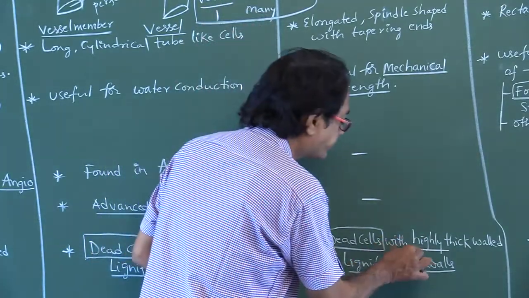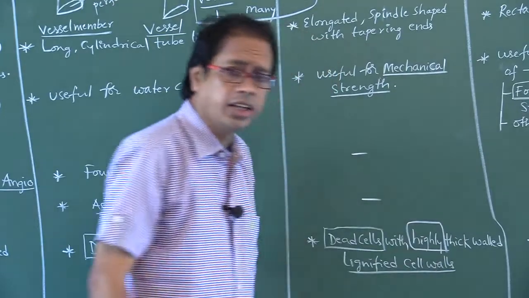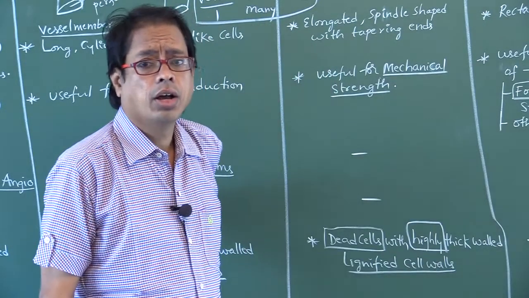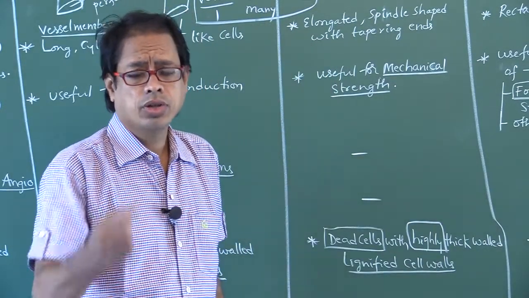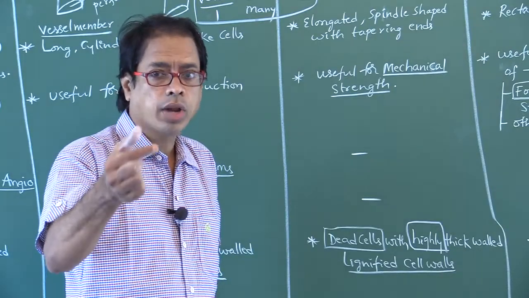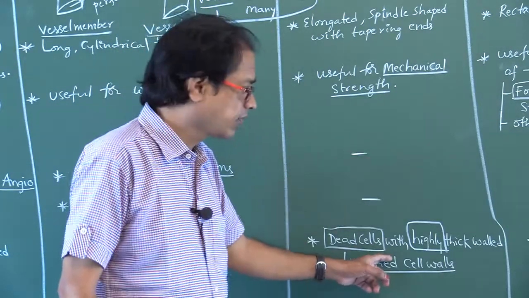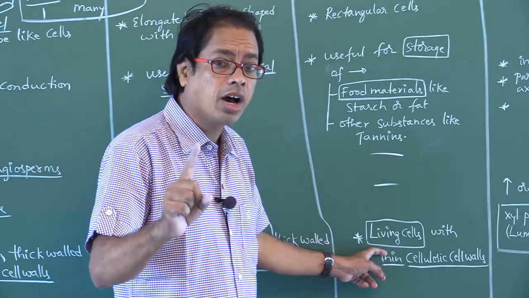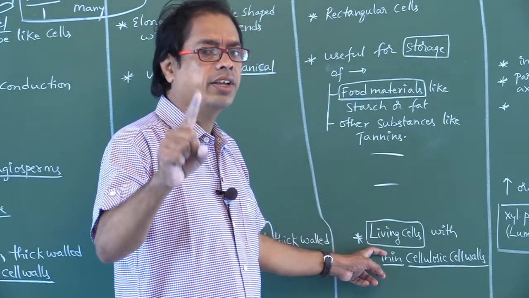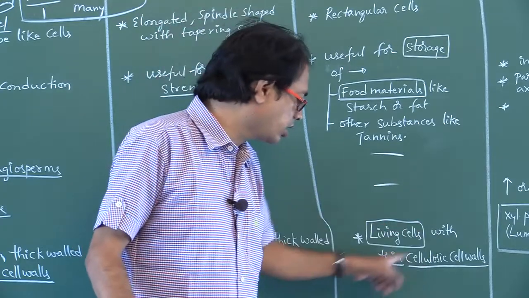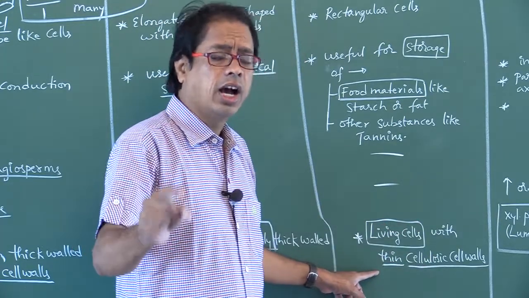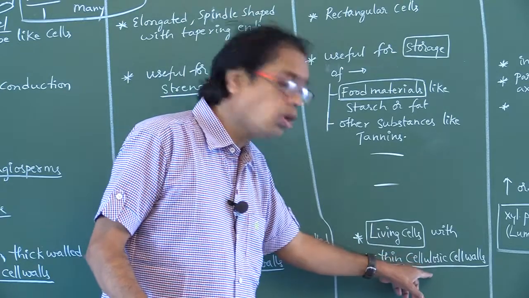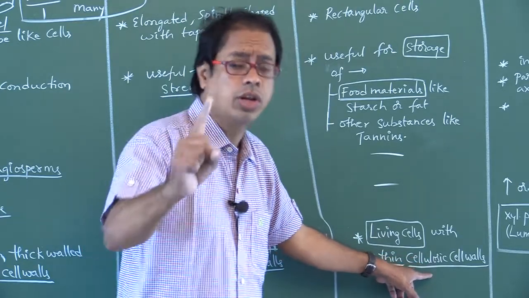Xylem fibers have highly thick walled lignified cell walls. That is, lignin is the most abundant component, present in more amount in xylem fibers. And xylem parenchyma are living cells. Living cells means cell walls are thin, don't say thick, and made up of cellulose.